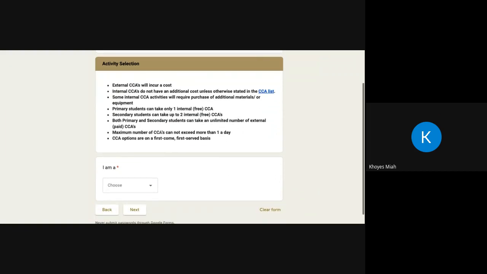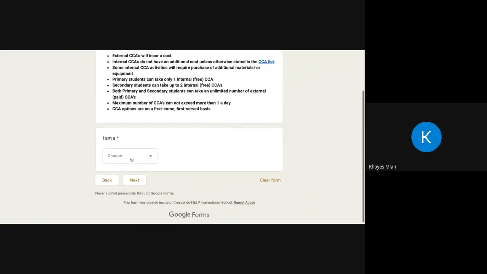The maximum number of CCAs cannot exceed 1 per day, because there's only 1 CCA available per day per student. And also, CCA options are on a first come first served basis. So for example, if I choose my option 1 and that is full, because some other parents have got in there before me, I can only move on to option 2 then, and the school will then choose option 2 as the CCA of choice for my child.